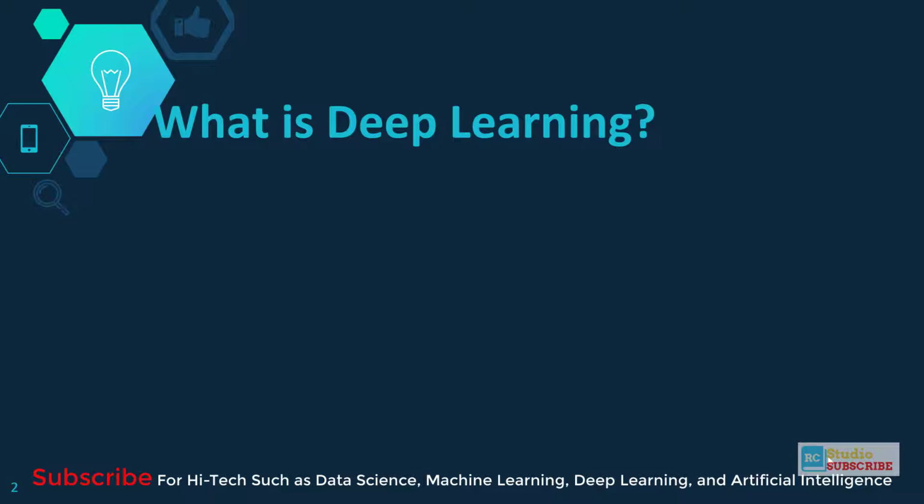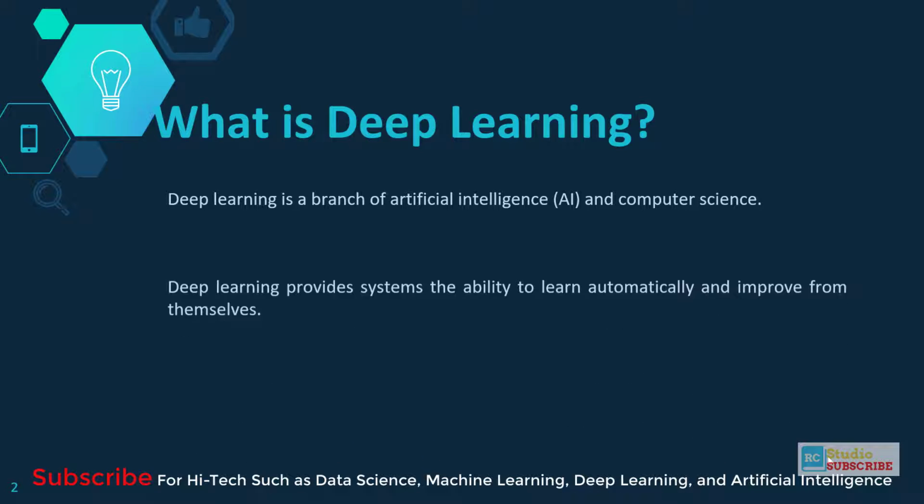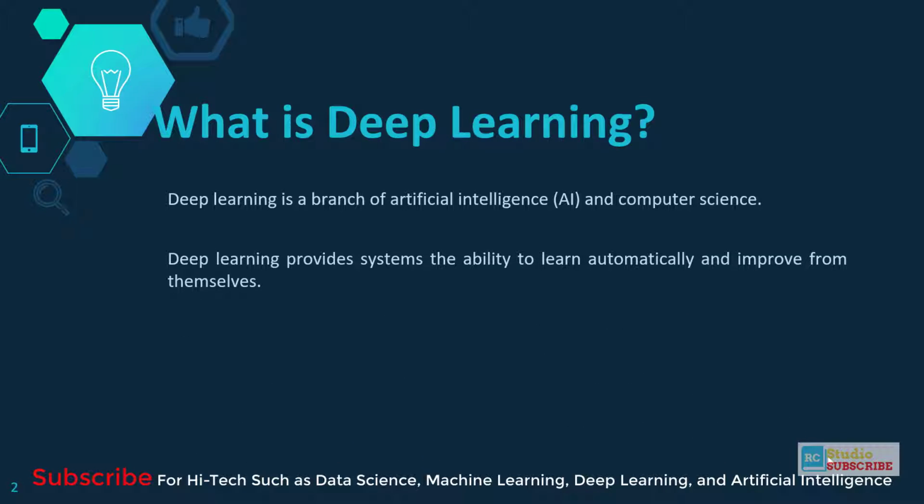What do we mean by deep learning? Deep learning is a branch of artificial intelligence and computer science, and it is also a subcategory of machine learning. Hope you guys understand this point. Another point is that deep learning provides systems the ability to learn automatically and improve by themselves. Deep learning is a high-level technique to teach machines, computer systems, hardware and more.